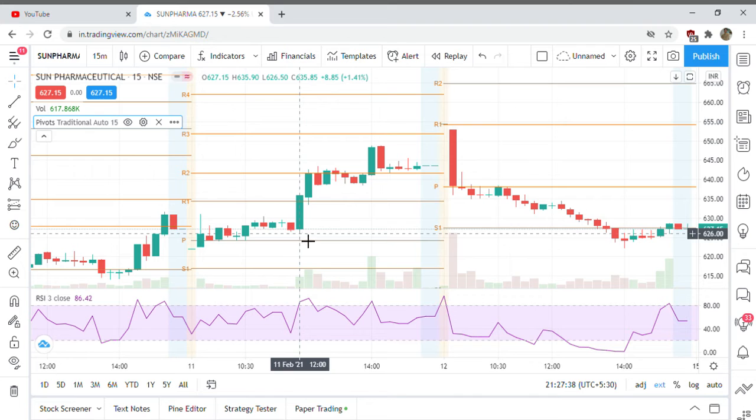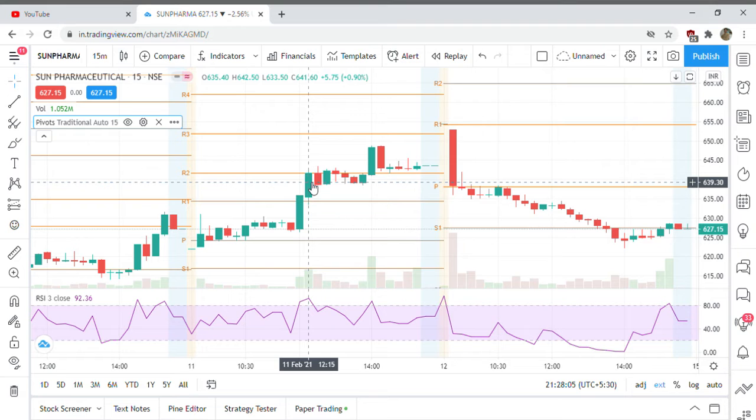The RSI is 86 and the other green candle, the RSI is 92, that is above 80. This green candle's RSI can be 60, 70, anything, but the other green candle which is formed immediately, this green candle's RSI should be above 80. In this case it is 90 and we can take a trade in this.